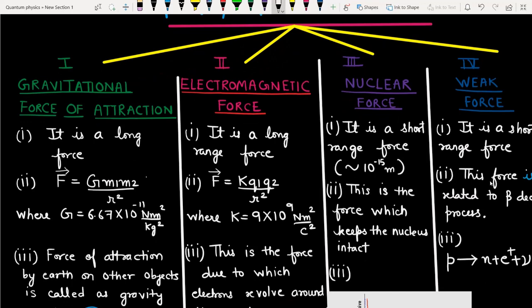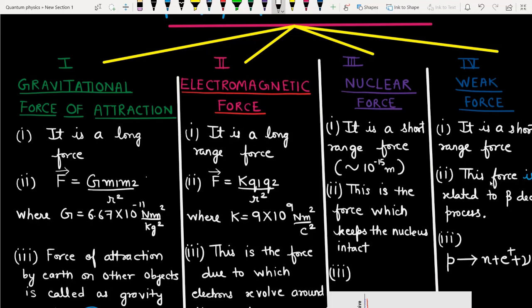Okay, it's also a long range force. It means that even if you separate the two charges to a very, very large distance, on paper, on calculation, the force is theoretically never zero. It can be a very, very small number, but it's a finite number. It is zero only at r equal to infinity. But you know, infinity is not a number.